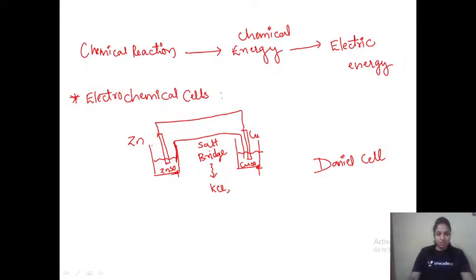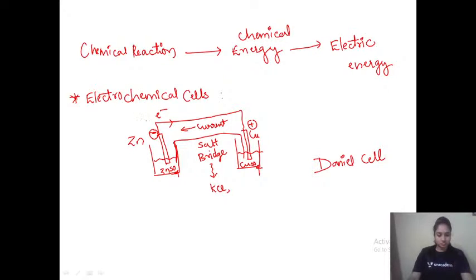Now this zinc, if I take it as the anode, should be negatively charged. This copper would be positively charged and will act as the cathode. Electrons flow from zinc to copper. That means current flows in the opposite direction, that is, from copper to zinc.